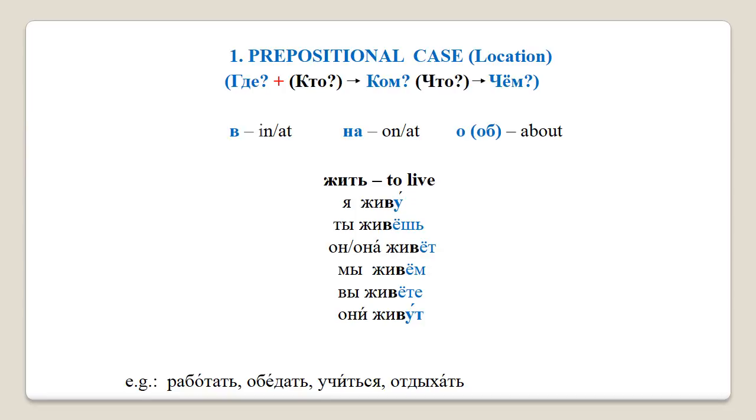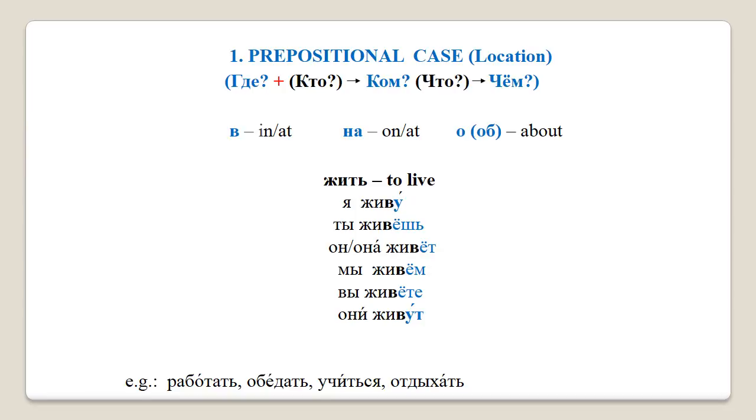Now the second case out of 6 that we're going to start learning about today is called the prepositional case, and it can also be referred to as locative in some textbooks. The main purpose of this case is to describe the location of a subject or an object. As a result, the main question linked to this case is где, where.